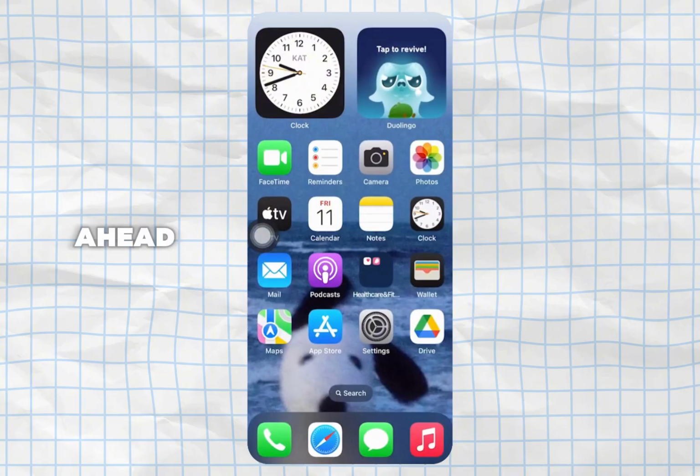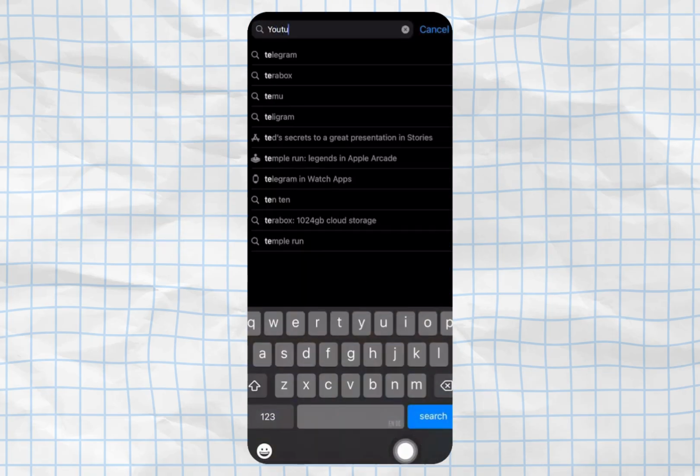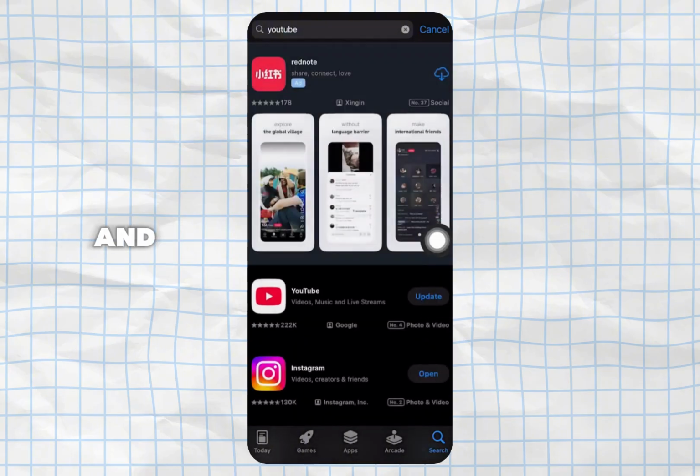So after that, you want to go ahead and simply update your YouTube application. Visit the App Store and in the search bar, simply search for YouTube. Once you search for it, go ahead and tap on it.